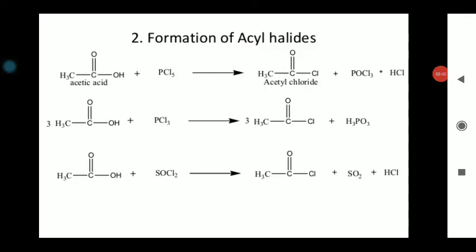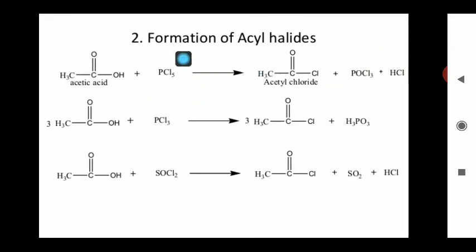The next chemical reaction is the formation of acyl halides. For this purpose we have to take acetic acid and PCl5. This Cl is a stronger nucleophile which replaces the weaker nucleophile. This OH is replaced by the Cl, and the resultant compound is acetyl chloride, with the loss of HCl and POCl3.